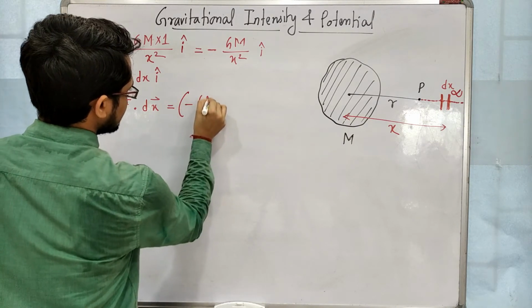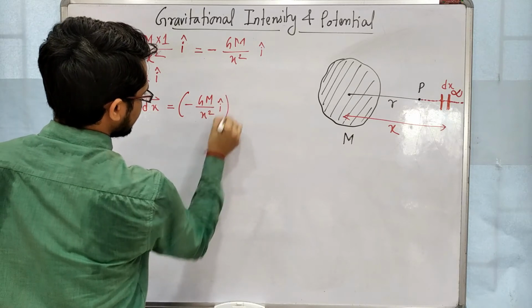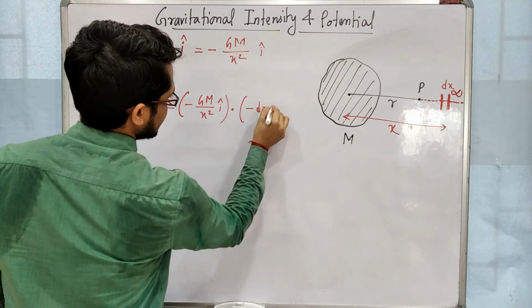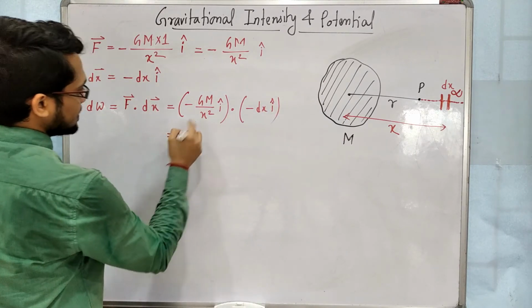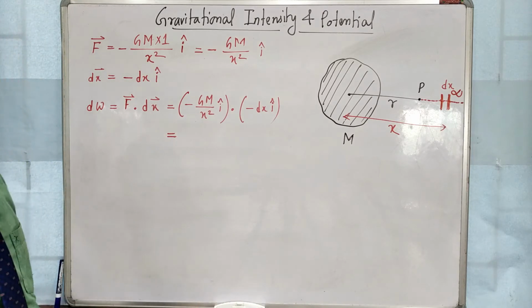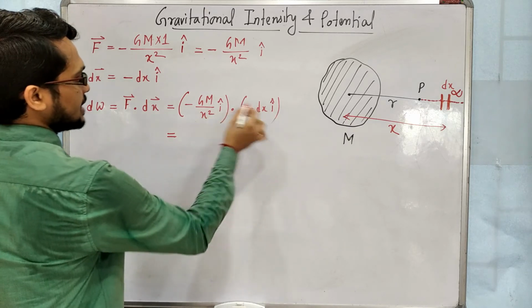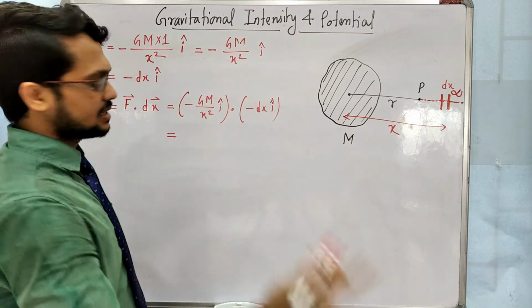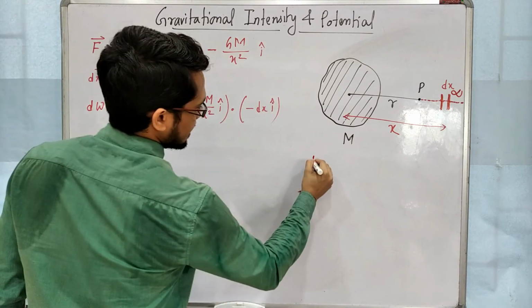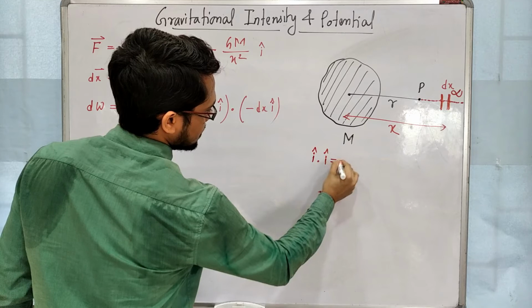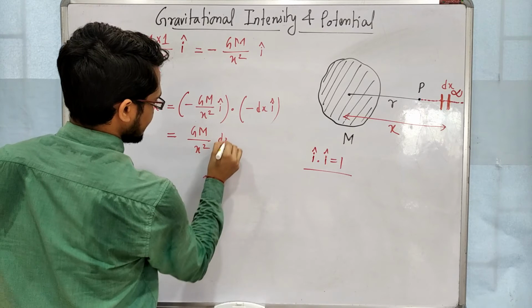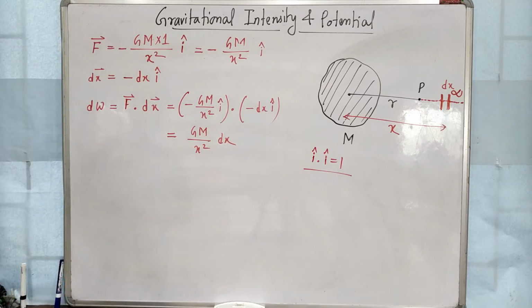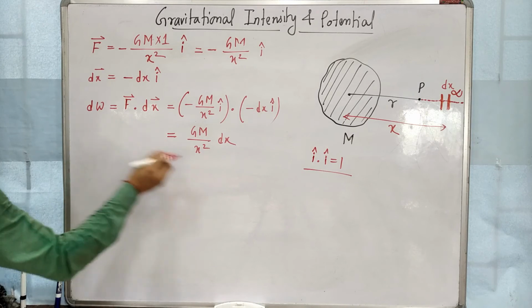So minus GM by x square i cap dot minus dx i cap. Minus minus becomes plus, and in a dot product we multiply only those quantities which are of similar nature. That means i cap with i cap, j cap with j cap, and k cap with k cap. So i cap dot i cap means, what is the value of i cap dot i cap? 1. So we will get only GM by x square dx. Clear? Now this is the work done for the small displacement.